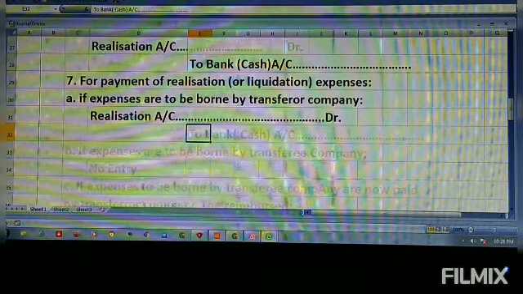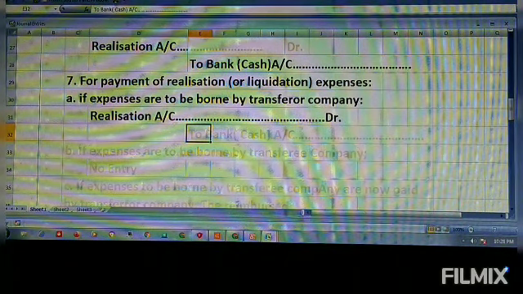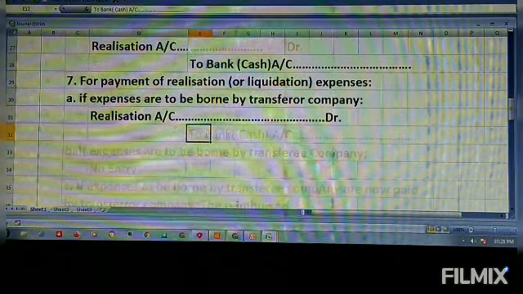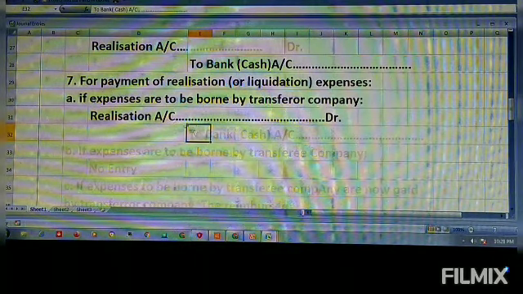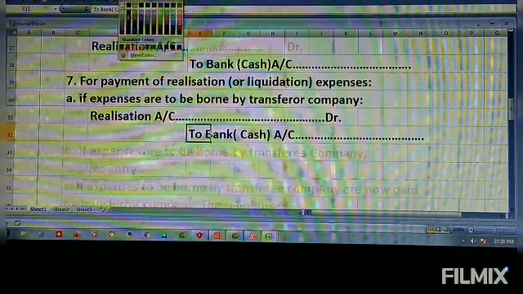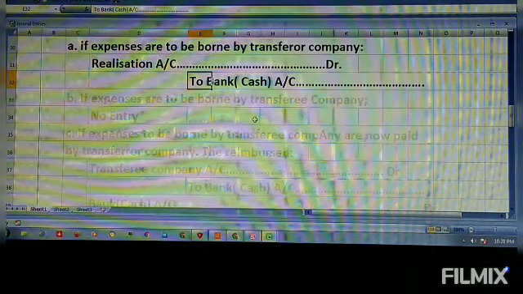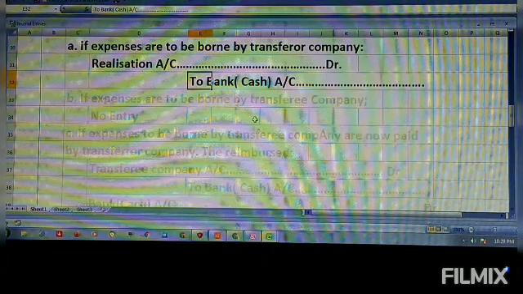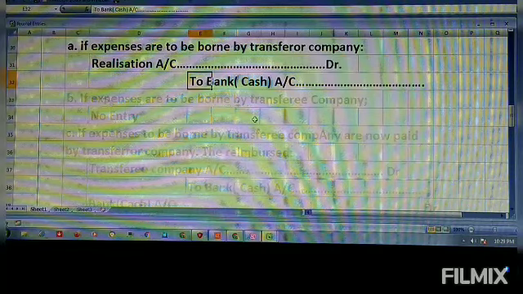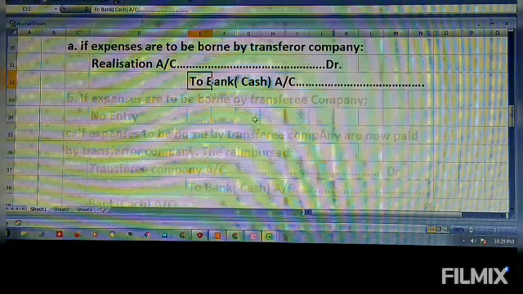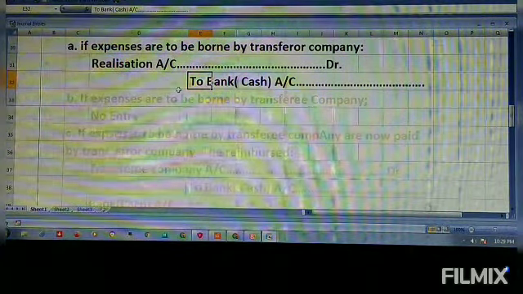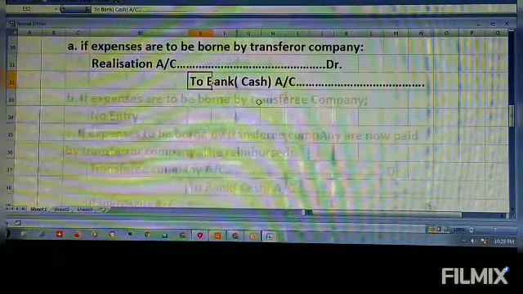To bank or cash. If the liquidators realize and sell our assets, they have to incur so many expenses. After incurring that expense and realization, they take money from us. That's why realization account debtor, in the sense of the transferor company, to bank or cash account.